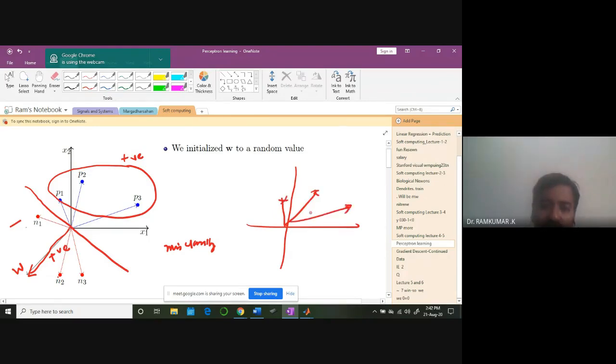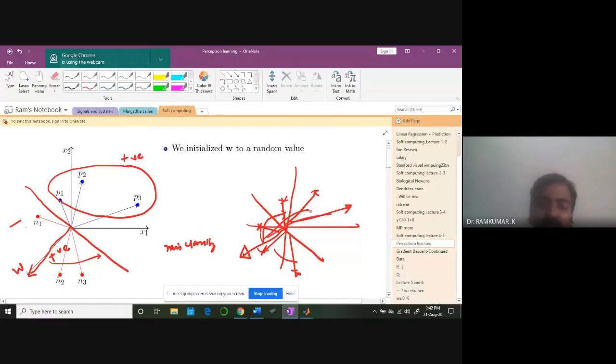These are all the positive points. And these are all the negative points. Okay. Now I have drawn the line like this. So the weight vector is pointing in this direction. So what are all the angles of this weight vector with these points? These 3 points, the weight vector is going to enjoy less than 90 degree angles. Okay. Slightly, this one is a little more, but I think it comes within 90 degrees. But for these points, they will be greater than 90.